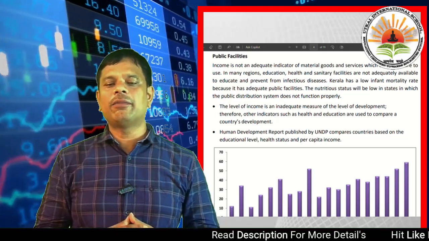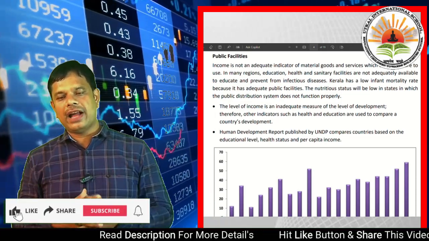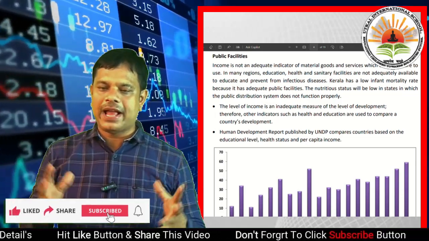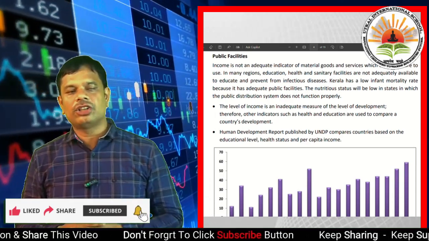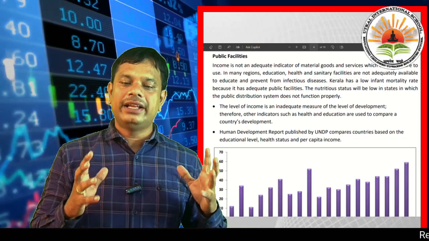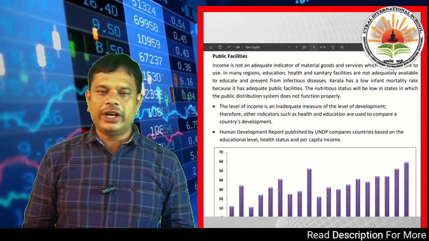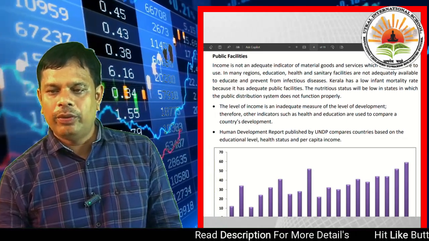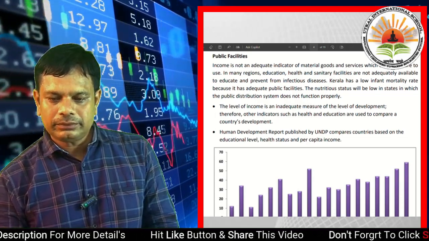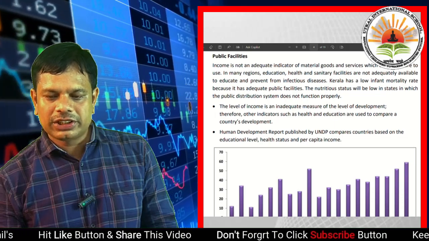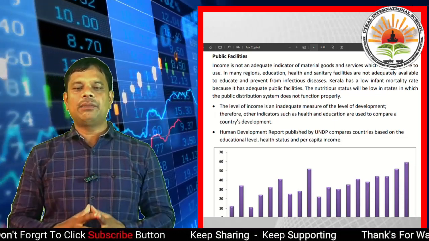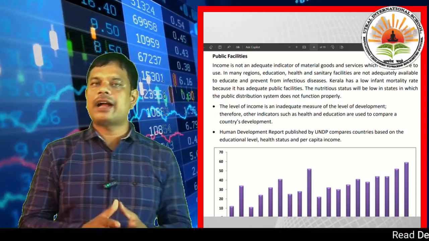The Human Development Report, published by the United Nations Development Programme, compares countries based on educational level, health status and per capita income. I have told you that UNDP is the United Nations Development Programme. It publishes the human development index based on educational level, health status and per capita income.